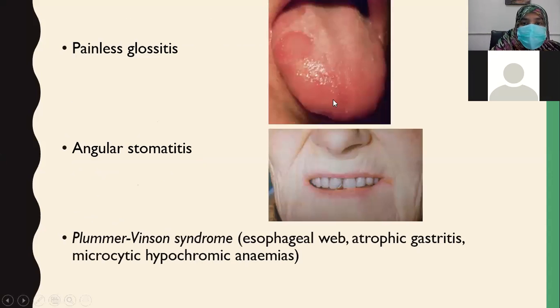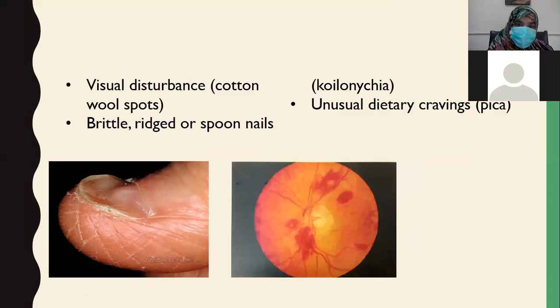Painless glossitis, as you can see, the crevices of the tongue are lost. Angular stomatitis, you can see angular stomatitis. Plummer-Vinson syndrome. Beta, remember this. This can be a very tricky question for you during Viva. It's a syndrome related to iron deficiency, but in long-standing iron deficiency, the patient presents with a triad: esophageal web, atrophic gastritis, and microcytic hypochromic anemia.